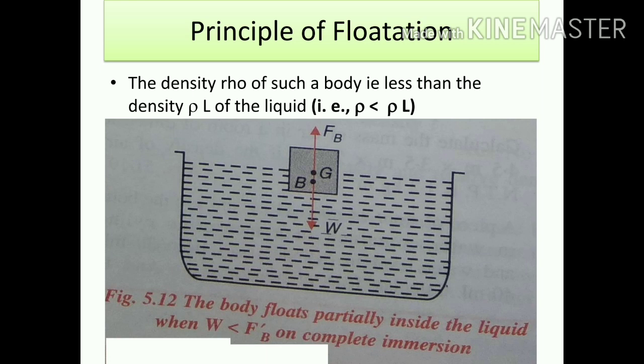You can take for example an iceberg. Iceberg's density is 0.934. As the iceberg's density is 0.934, it will not sink inside the liquid water. It will be partially floating. The density of water is 1, so it will be partially floating with a major part of it inside the liquid.